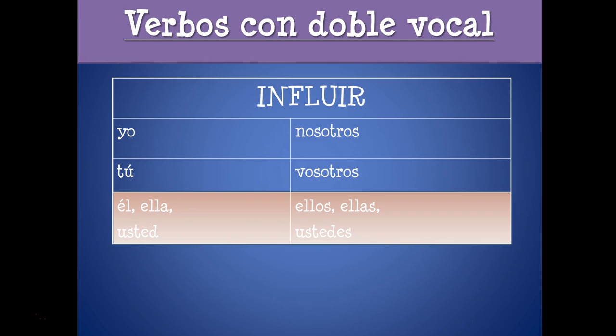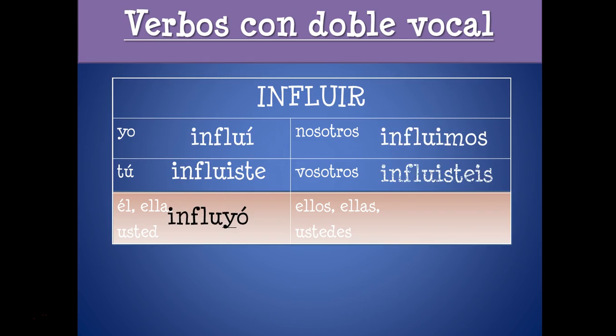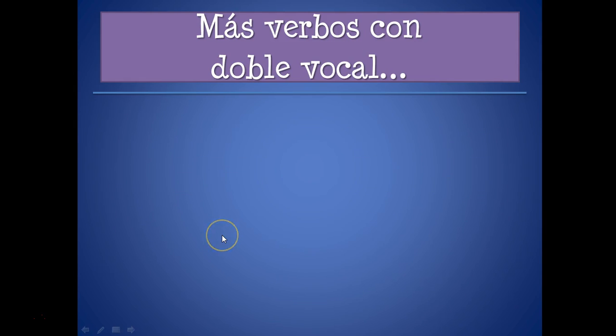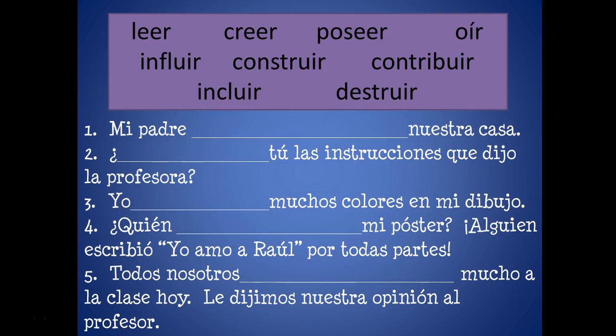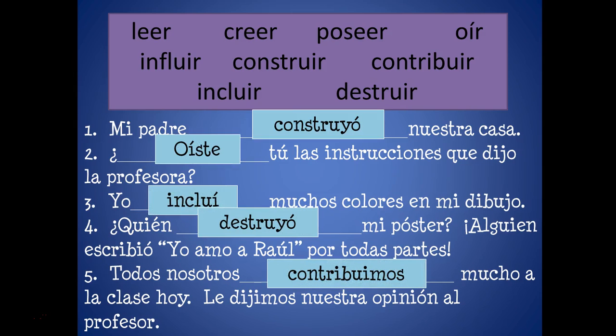Influir is a UIR verb, so it will still have a Y only on the sandal or the slipper, the bottom two, but it has normal accents, not like oír and leer. It has accents just like the regular preterite verbs, in the yo form and the él/ella/usted on the last letter. Here are some other examples. Pretty much it'll be most verbs that end in UIR, not seguir, but most others, or verbs that have a double vowel. And these answers.